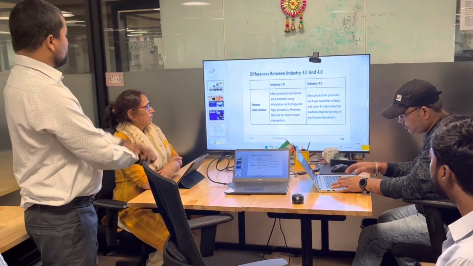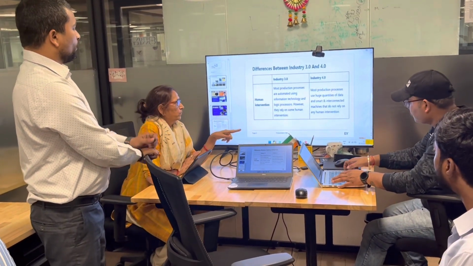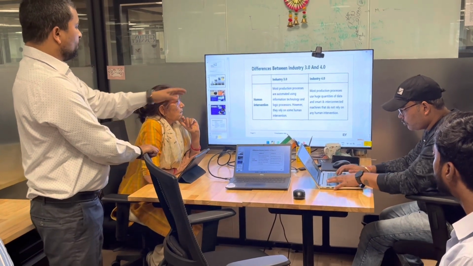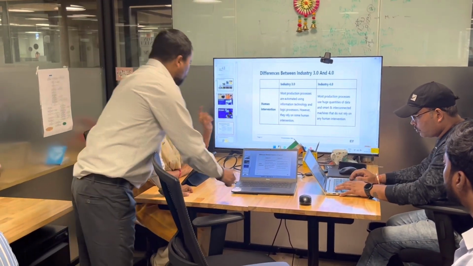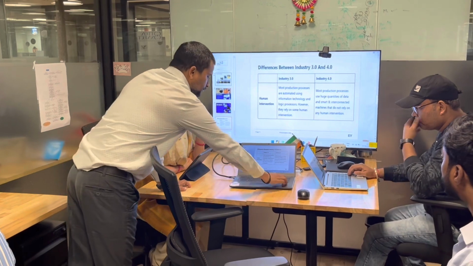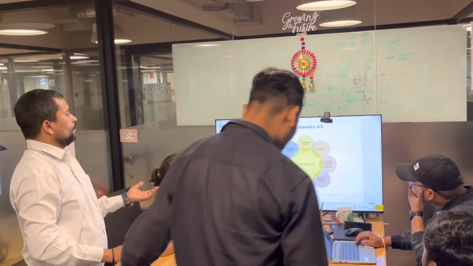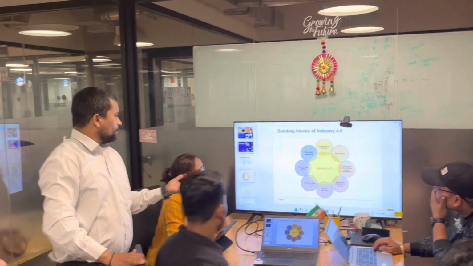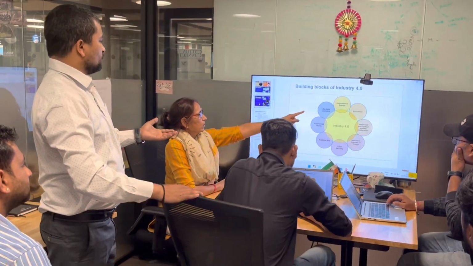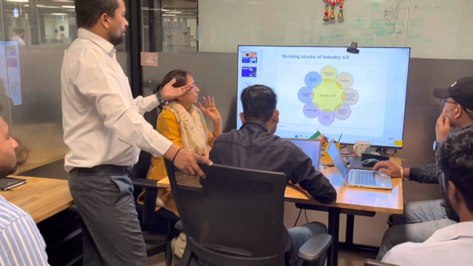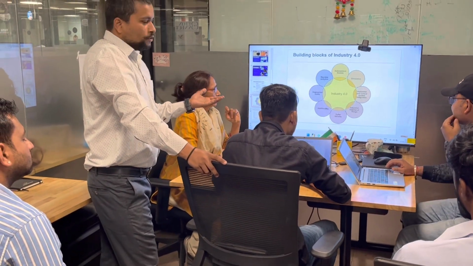This is a major difference between 3.0 and 4.0 in relation to human intervention. This is a building block of Industry 4.0: autonomous robots, simulation, horizontal integration.